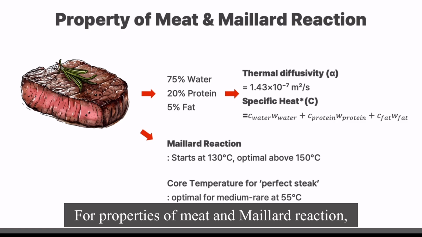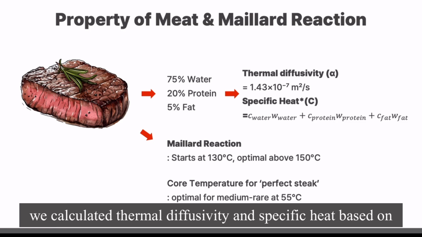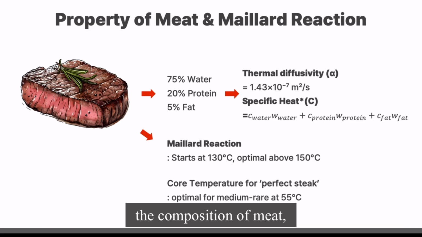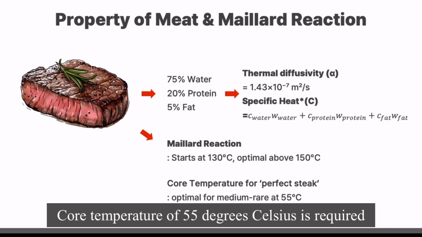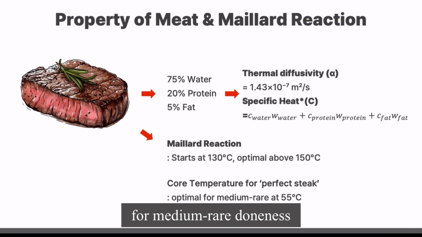For properties of meat and Maillard reaction, we calculated thermal diffusivity and specific heat based on the composition of meat: water, protein, and fat. The Maillard reaction occurs at temperature above 130 degrees Celsius. Core temperature of 55 degrees Celsius is required for medium rare doneness.